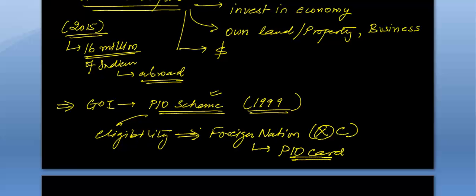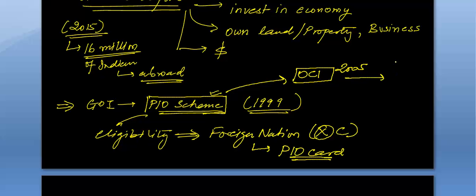We will now be studying about the eligibility. First the PIO scheme came into existence, and then the OCI scheme came into existence in 2005. And now Modi is talking about merging the PIO and OCI schemes, because they are nearly the same. Many of the provisions are nearly the same, and we are seeing that the OCIs have more flexibility than the PIOs. So why not give them the same provision? Why not merge them?